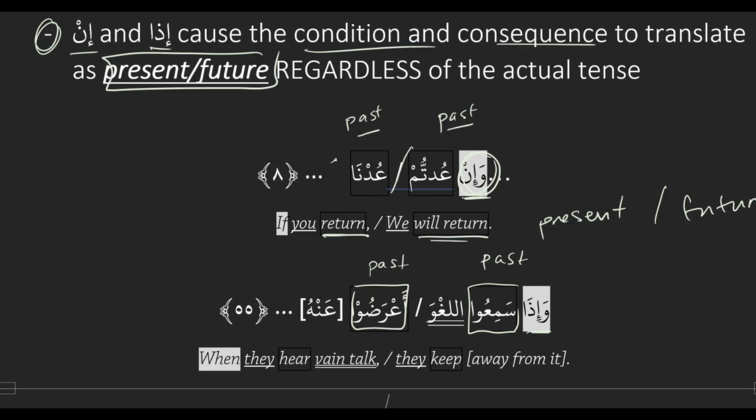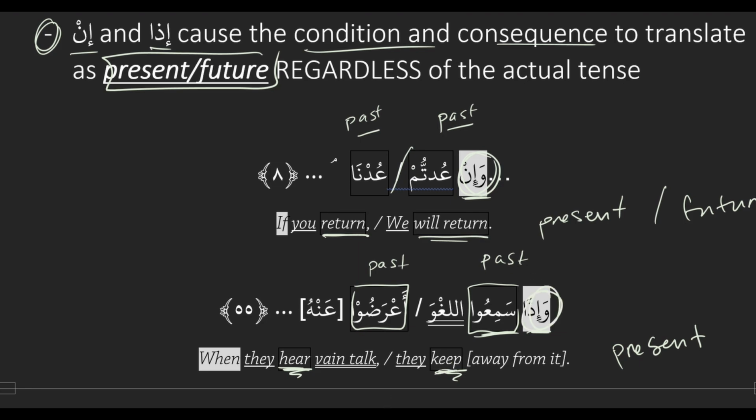So we have two past tense actions, but then let's look at the translation. When they hear vain talk, they keep away from it. How are we translating the actions? Hear and keep are both present tense. If it was past, we would have said heard and kept. So we have past tense actions translating as present tense, and that's because of the effect of ida.